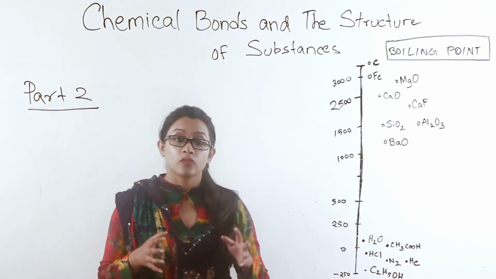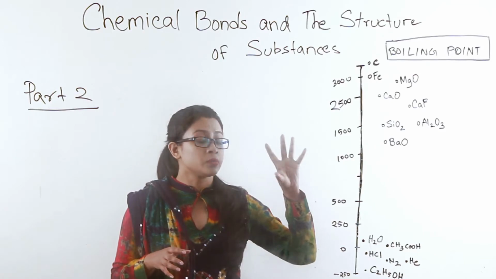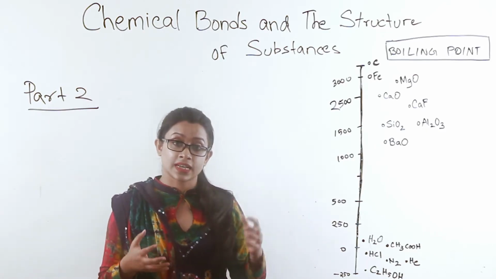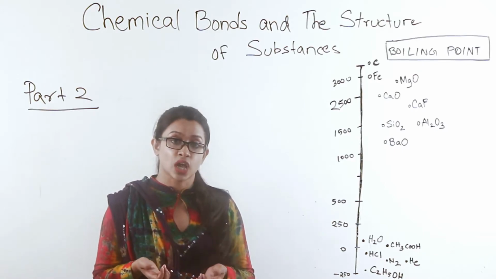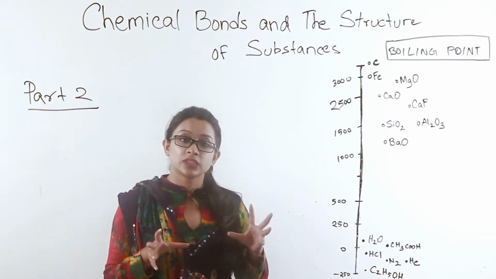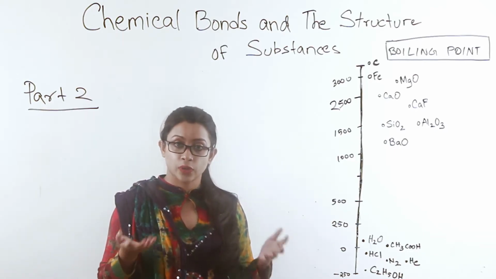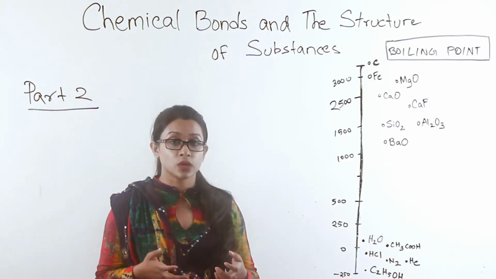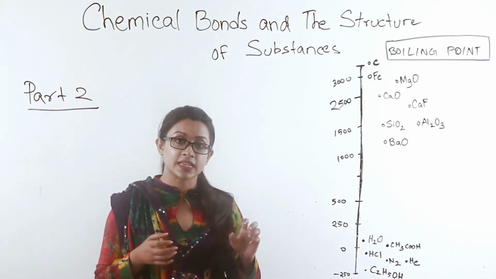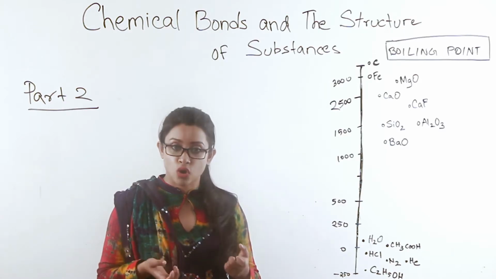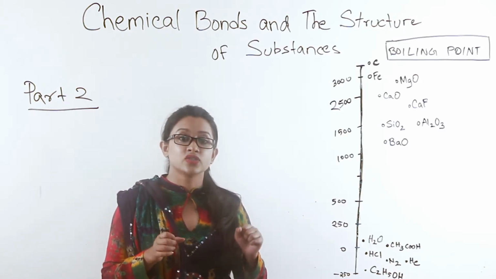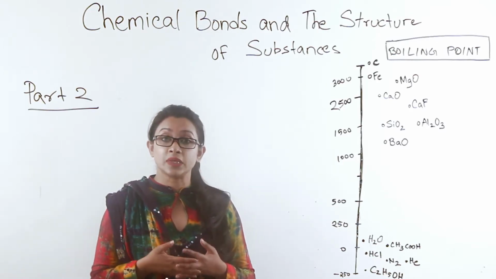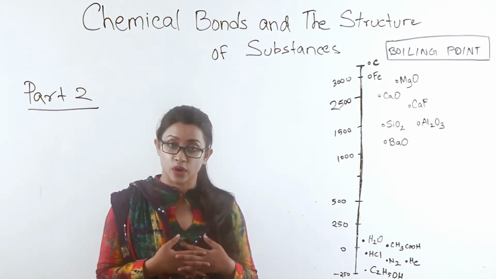And when we see substances that have significantly higher melting or boiling temperatures, we can say that either they are large molecules, or even if they're smaller molecules, their bonding is so strong. And this is a key point, because this strong bonding is usually because of ionic bonds.